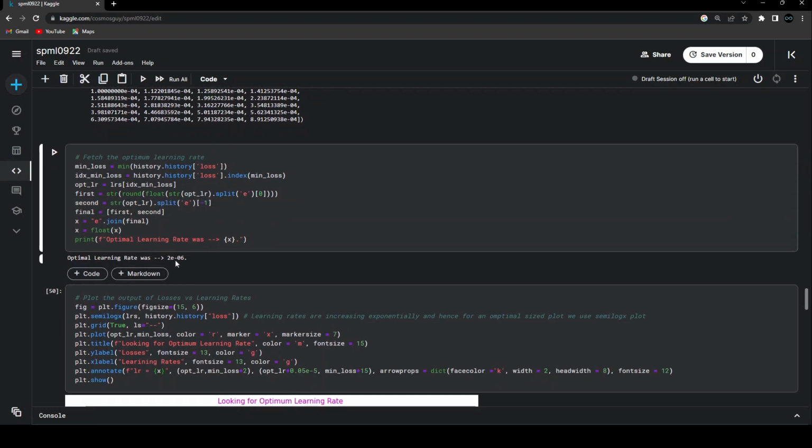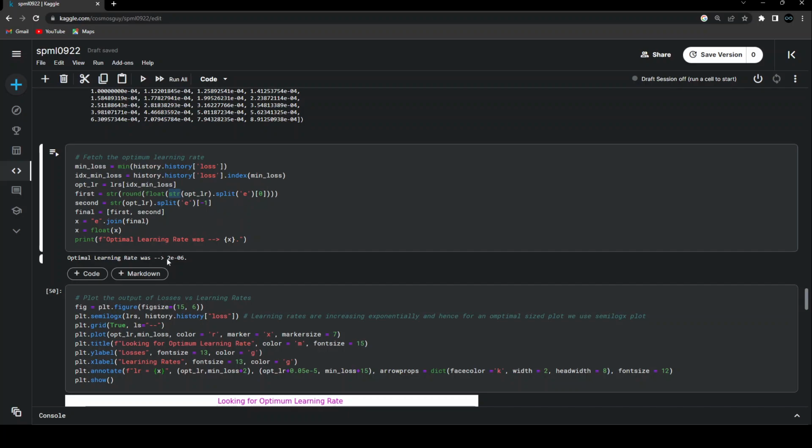What I'm doing is, because I know that the value is 2 point something e power of minus 6, I'm converting this to a string, and then this is the first part that I'm getting. That first part I want to round off. So in order to first of all split, I need to convert this float value into a string. That's the reason I'm converting that learning rate into a string. And then I'm splitting that learning rate at E, and the first value is what I want to round.